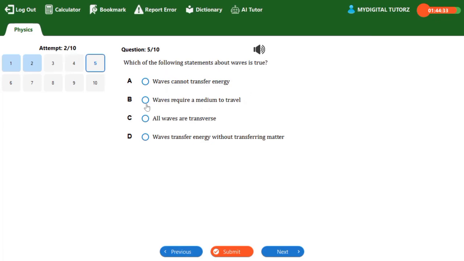Option B said, waves require a medium to travel, though not all waves require a material medium, so it is partially correct. C, all waves are transverse, but not all waves are transverse waves. D, waves transfer energy without transferring matter. That is correct, option D. Waves transfer energy without transferring matter. That is the correct option. I hope we are together.